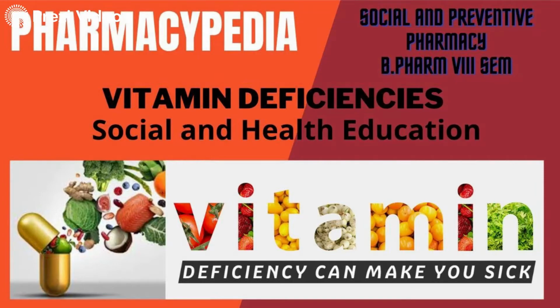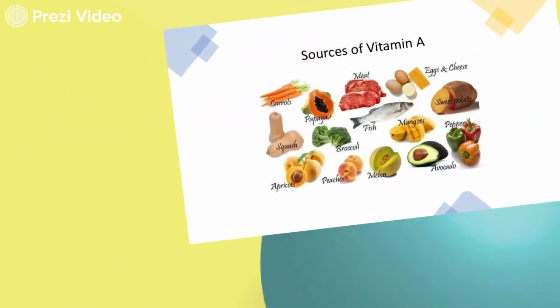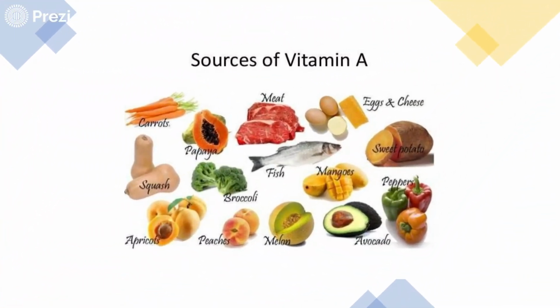So let us begin. Vitamins are very much required for the overall development, and their deficiency causes different disorders. In this video I will be sharing the different sources of the vitamins and their disorders one by one. I am going to begin with vitamin A. These are the different sources of vitamin A.